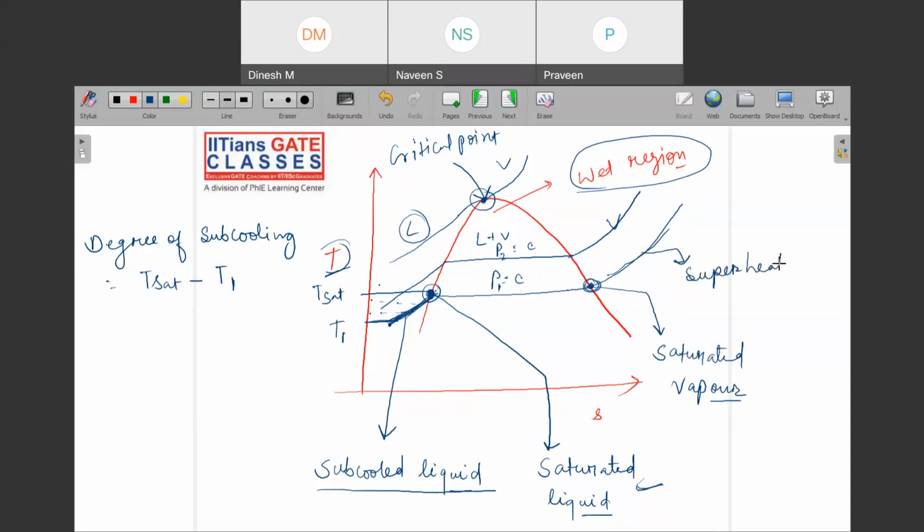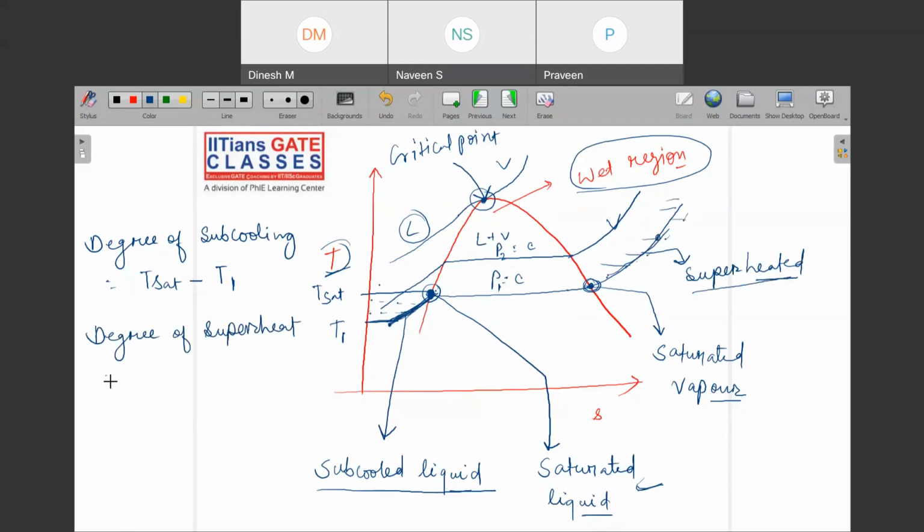This is called superheated. So let us say that you are at this point, but I'm not telling you that you can be at this point only. Wherever you are lying in this region, you can lie anywhere, right? That is called the superheated region. Then there is one more term defined, degree of superheat.